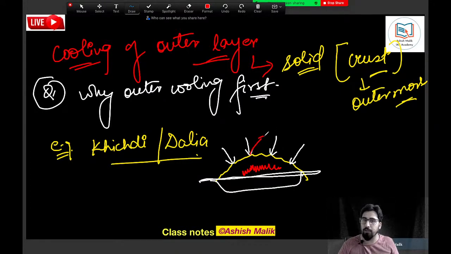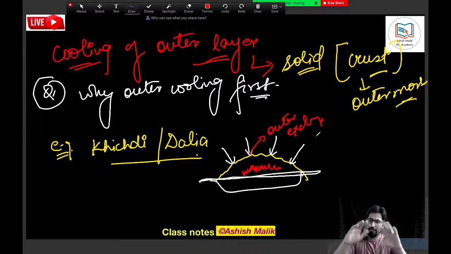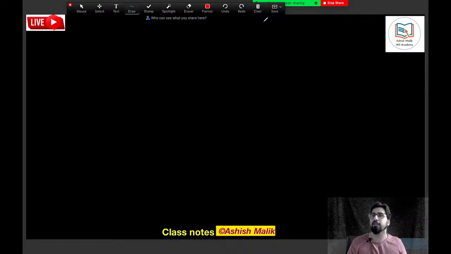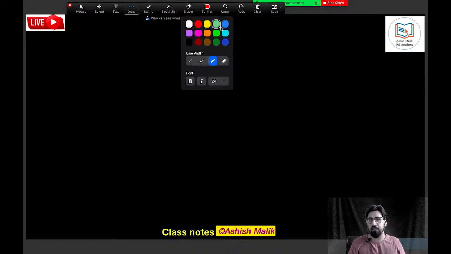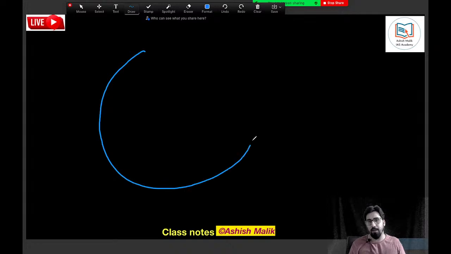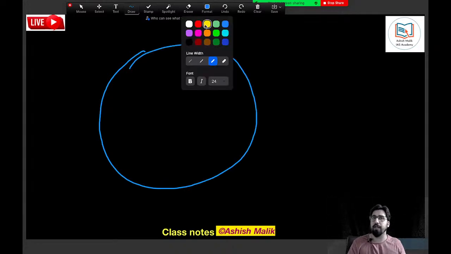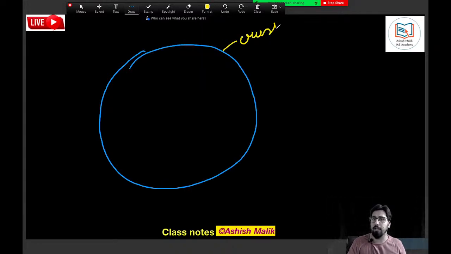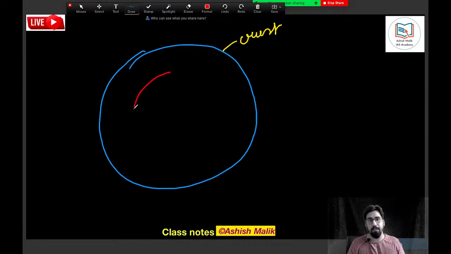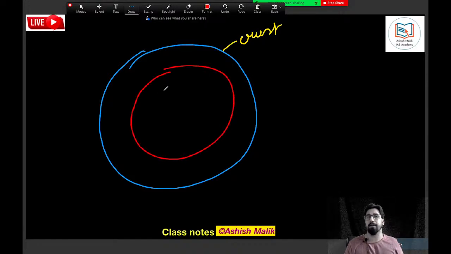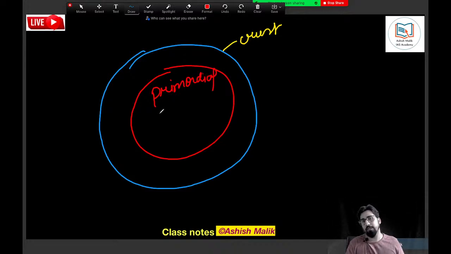So from the outer layer only we get some outer exchange of the heat, and that is the same thing that happened with our earth also. Earth has become cool from the outside, and we got our first crust layer. But remember, internally the heat was still there. We still have the primordial heat, and this is the reason.